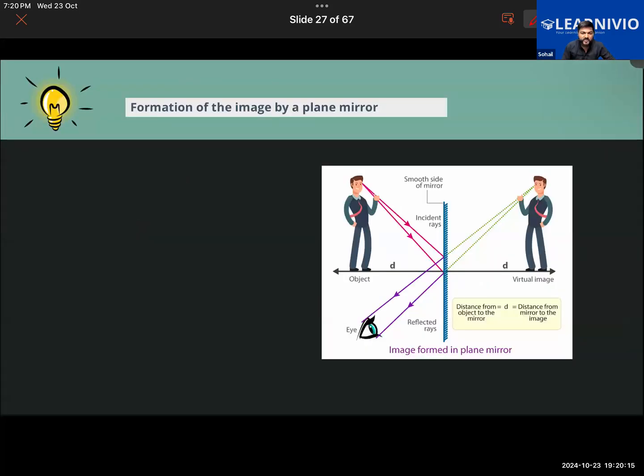Now let us learn about the formation of image by the plane mirror. But before that, I would like everyone to state the two laws of reflection. Starting from Abdullah, you quickly. Everyone will be answering it under 1 minute. Don't take more than 1 minute to answer it. Okay? Yes, Abdullah, start. Mention the two laws of reflection of light. Where the first law is the incident ray which is reflected at the point in the same place is called.